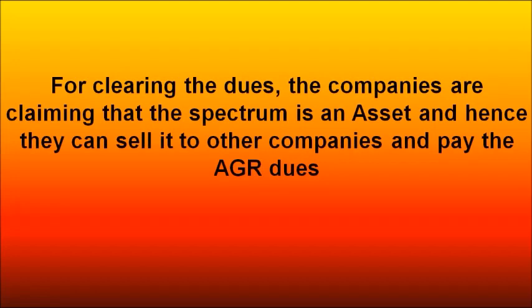Okay, so now for clearing these dues, the companies are claiming that the spectrum is an asset, and hence they can sell it to other companies and pay the AGR dues. Meaning, whatever spectrum they had bought earlier, they are now considering it as an asset, and they are looking into selling that spectrum to other companies so that they can pay the AGR dues. But that is not true.